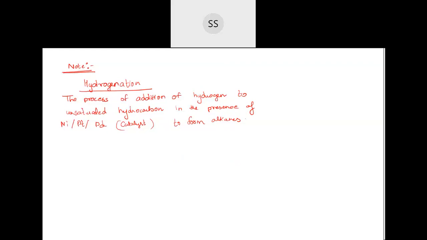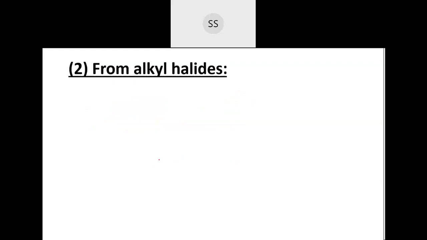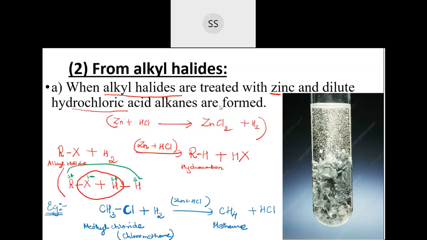Yes, I'll continue with the next one. Now, the next preparation is from alkyl halide. Okay. Now see, to prepare this alkane from alkyl halide, you need to know what an alkyl halide is. I hope you remember what an alkyl group is. I'll repeat this once again for others.